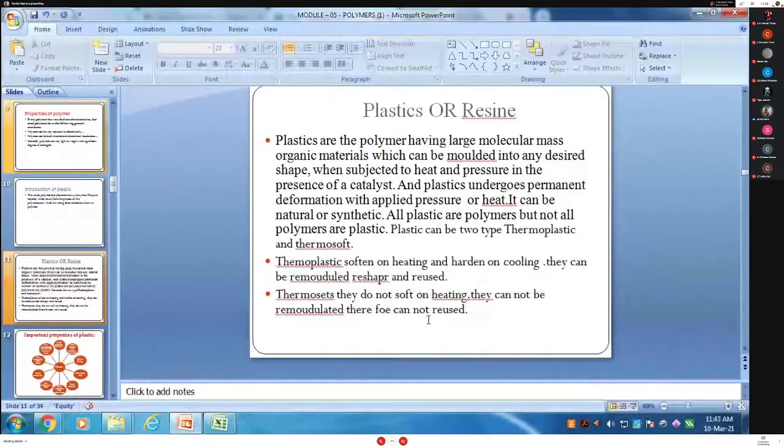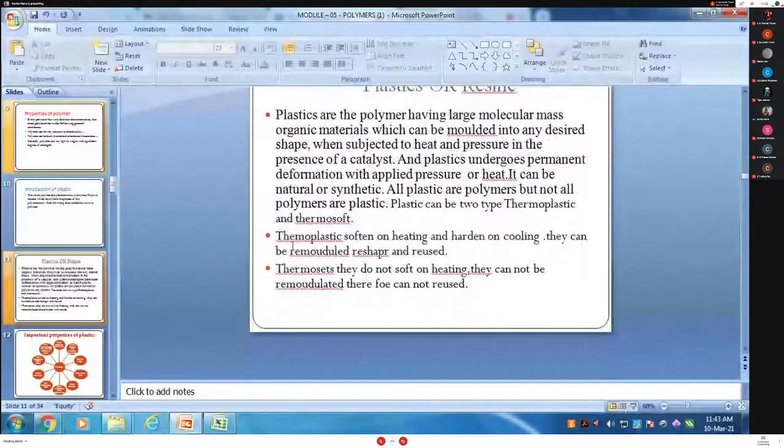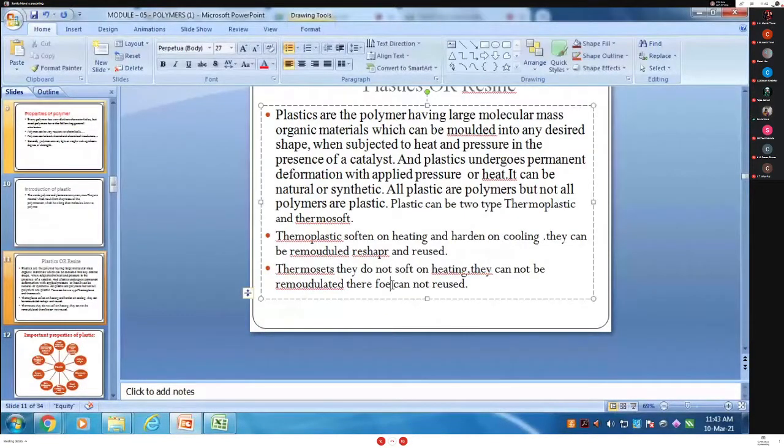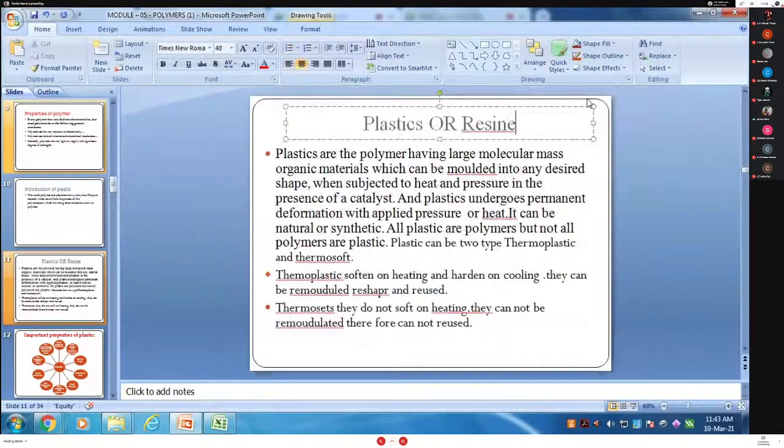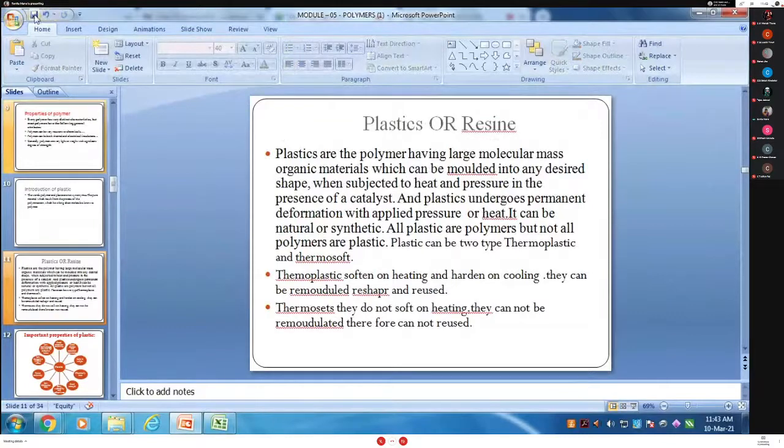So what is the important point here? Thermoplastic can be softened on heating, hardened on cooling, and can be remodulated, reshaped or reused. But thermoset resins do not soften on heating, they cannot be remodulated, and therefore they cannot be reused again. Okay, this is called thermoplastic and thermoset resin.